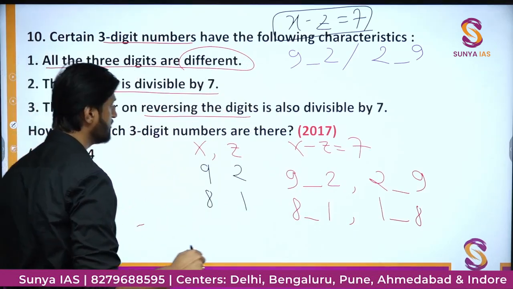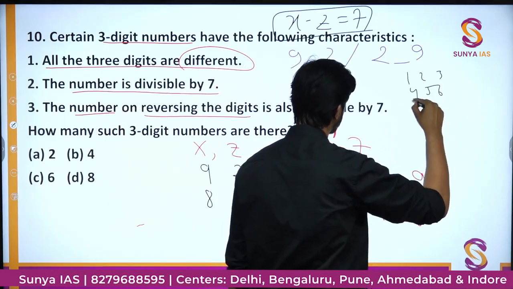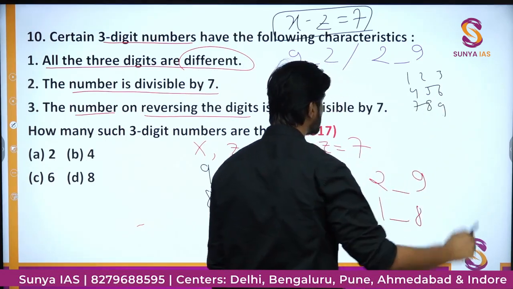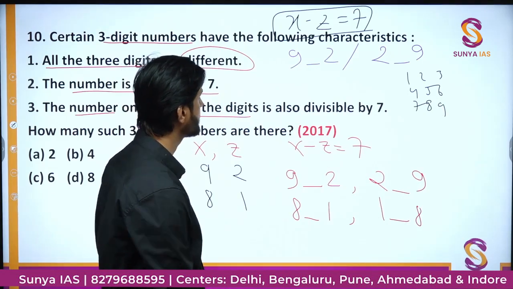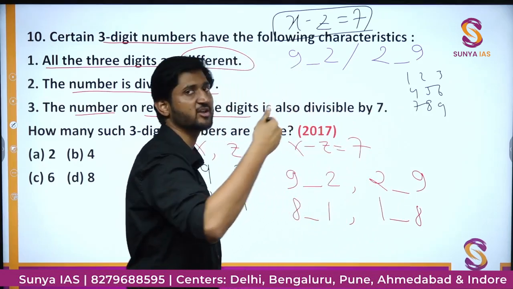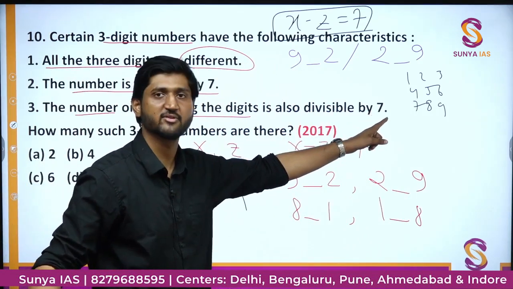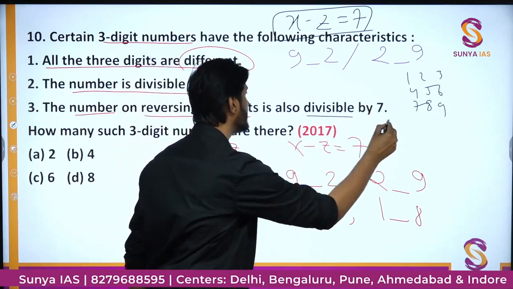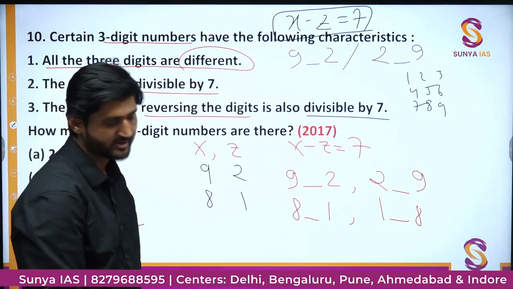We have digits from 1, 2, 3, 4, 5, 6, 7, 8, 9. Let us try putting these digits. So we can put various digits and check by hit and trial which digit satisfies the criteria of divisibility by 7, because that is the most important criteria in this particular question. So we will check for one and another digits.